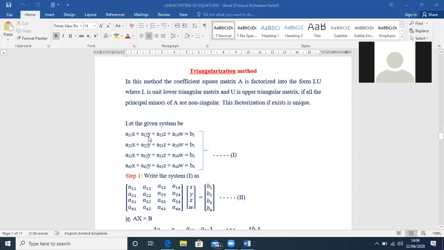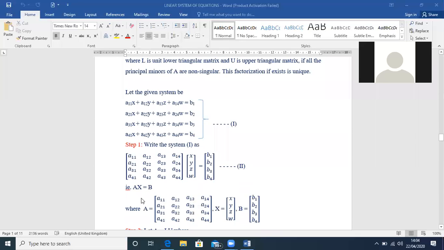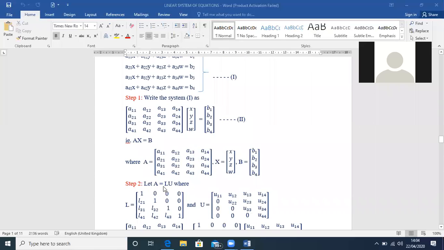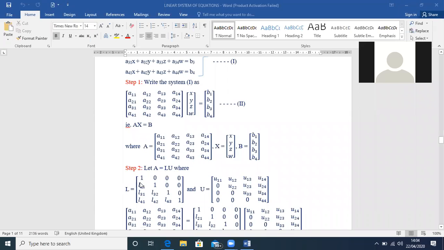What we do here is write the coefficient matrix. As usual, step 1 is AX is equal to B. A is decomposed into a product of 2 matrices: one is a lower triangular matrix, the other is an upper triangular matrix. The lower triangular matrix has elements above the principal diagonal as 0, and the upper triangular matrix has elements below the principal diagonal as 0.